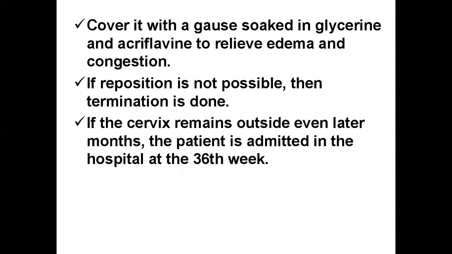Then cover it with a gauze soaked in glycerine and acriflavine to relieve the edema and the congestion. Then, if the reposition is not possible, termination is to be done. If the cervix remains outside even in later months, the patient is admitted to the hospital at the 36th week.